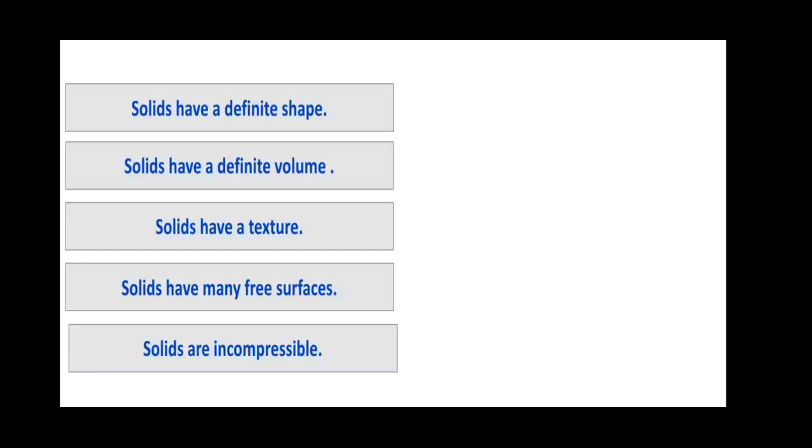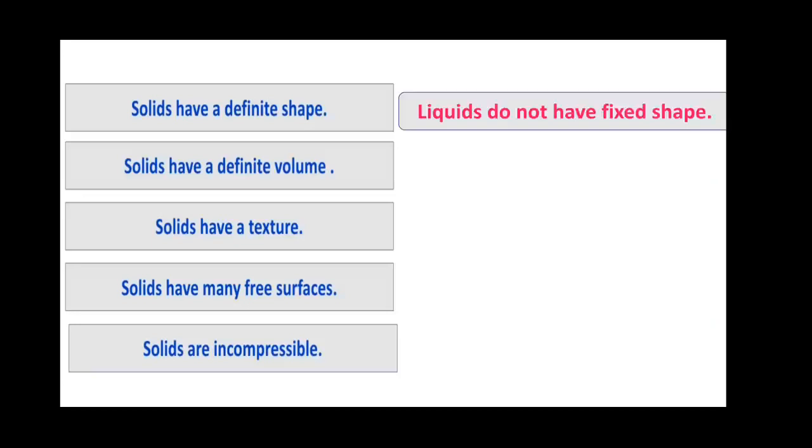Now let us learn the properties of liquids by comparing them to the properties of solids. In the case of solids, first of all, we have learned that solids have a definite shape. And what about liquids? In the case of liquids, the molecules are loosely packed, so they do not have a fixed shape. Whenever we pour some liquid into a glass tumbler, it will take the shape of that glass. If we pour it onto the floor, then it will spread out there.